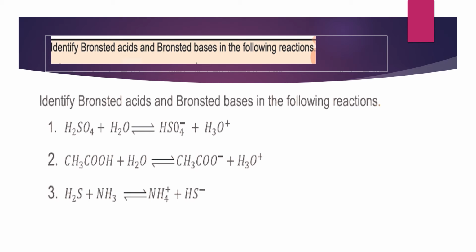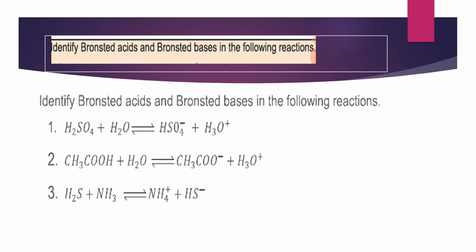Here a few examples are given to you to find out which substance is the Bronsted acid or the Bronsted base. In the first example, you can see the reaction of sulfuric acid and water, and the products are hydrogen sulfate and hydronium ion. How can you find out which substance is the Bronsted acid and the Bronsted base? Keep in mind the definition: a Bronsted acid is a species which can donate a proton, and a Bronsted base is a species which can accept a proton.